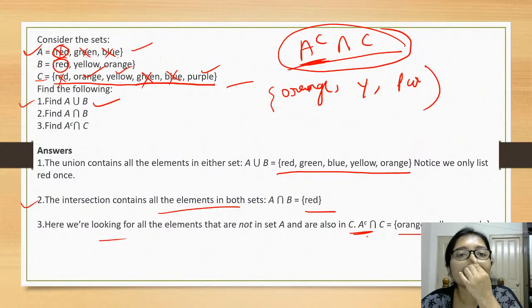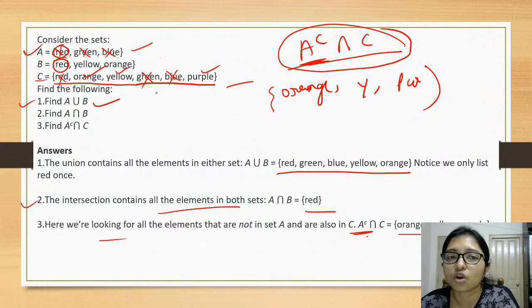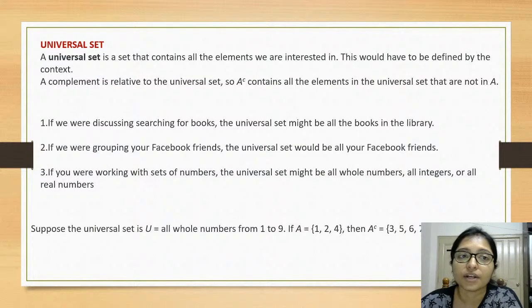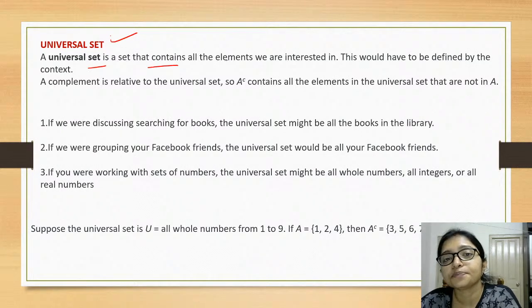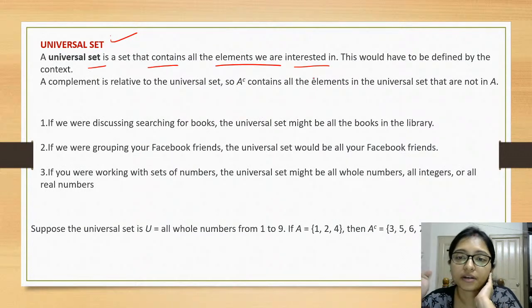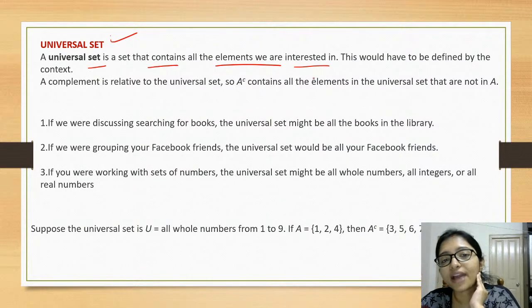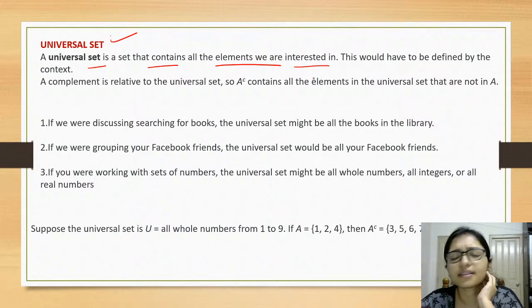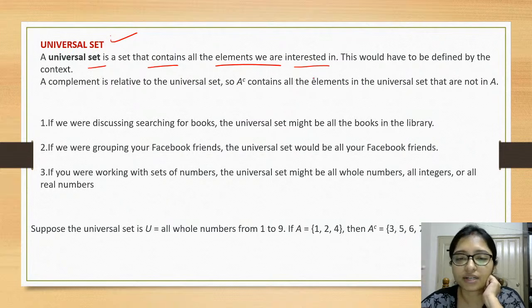And when you are doing the intersection, just see what common property is there and deduct that common property from here. Okay. Now, what is the universal set? The universal set contains all elements we are interested in, sometimes all the natural numbers, all the integers, all the fractions, all the real numbers. Those are the universal set.